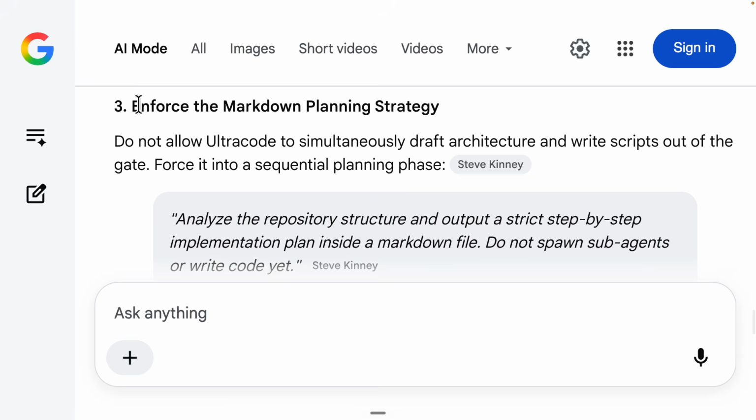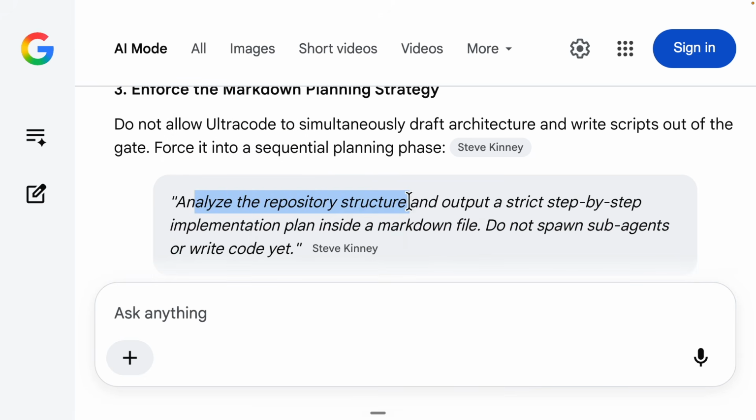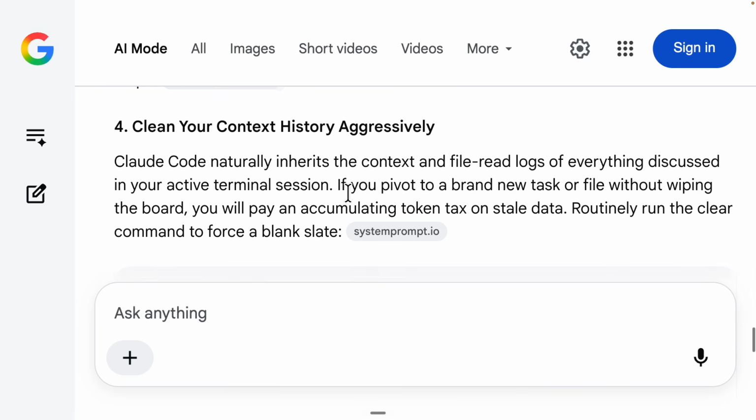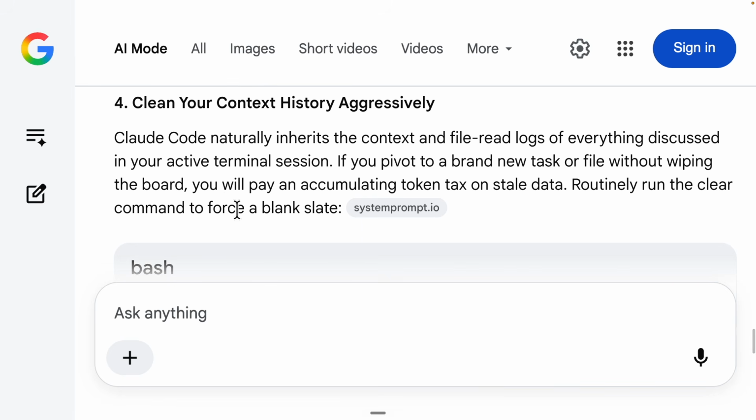And furthermore, you can also try to enforce the markdown planning strategy. For example, analyze the entire repository structure and output a strict step-by-step implementation plan inside of a markdown file before you actually spin up different sub-agents or write any code. By doing it this way, it's going to clarify your intent before the AI makes any wrong turns.